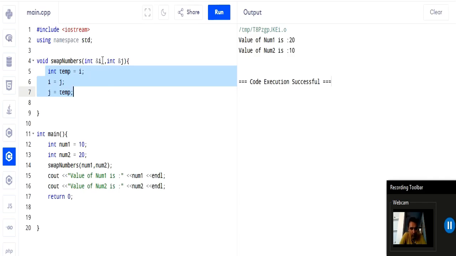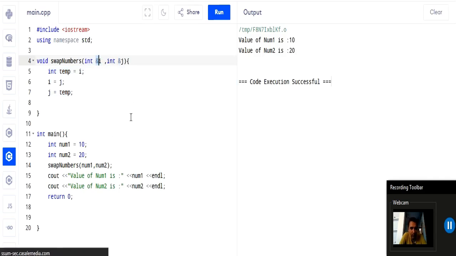Now to clarify our doubt, if we don't use the ampersand here, will the value change? Because we have written the swap logic here. So let us see if num1 and num2 change or not. Run again. You can see when we pass by value, the logic fails. num1 is still 10 and num2 is still 20. But when we use pass by reference, we are able to modify the argument values which we pass in the function. So if you have to change the argument value, then you can use pass by reference.